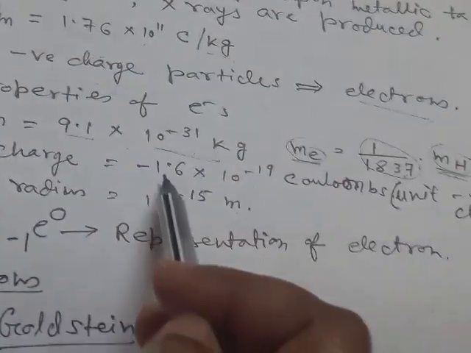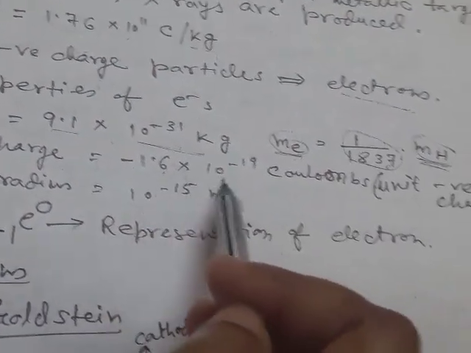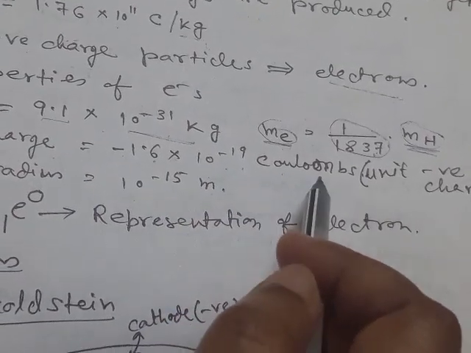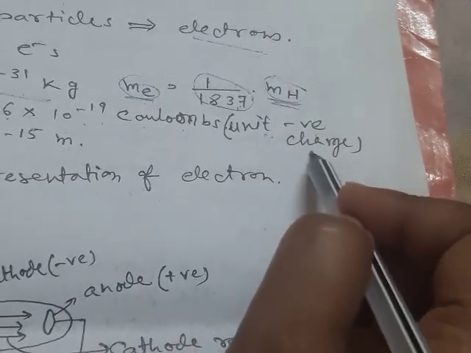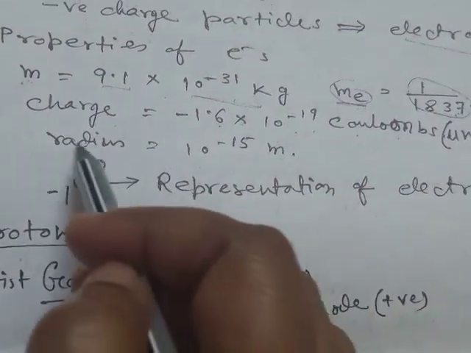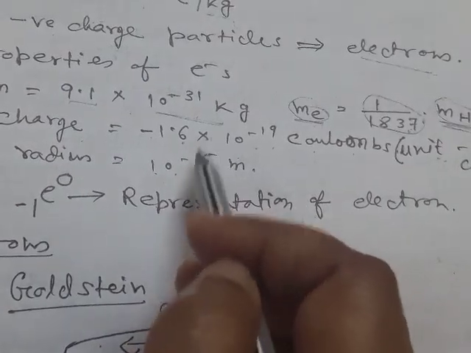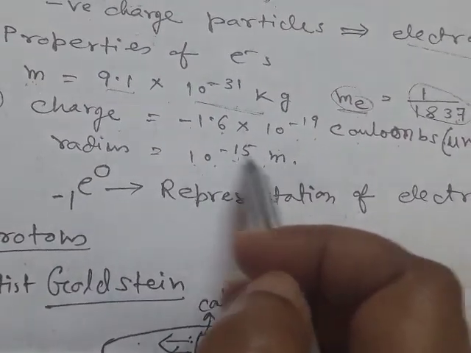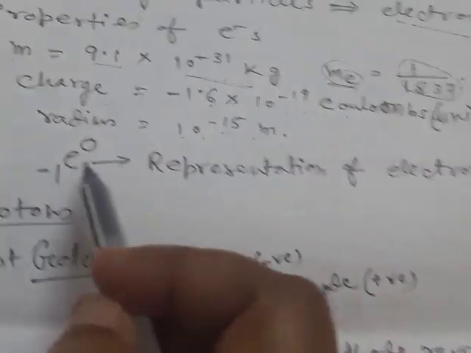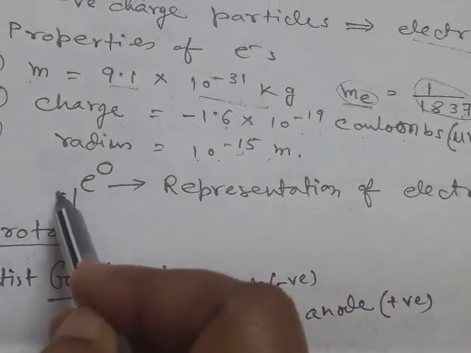Charge of electron is minus 1.6 into 10 to the power minus 19 coulomb, and the charge of electron is taken as unit negative charge, and radius of electron is 10 to the power minus 15 meter. That is, electron is a very small particle, and the representation of one electron is minus 1 and 0, with E at the center.